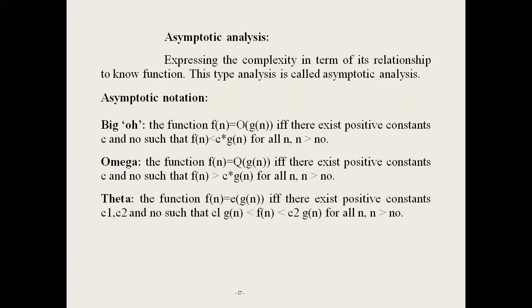First we calculate the total number of steps executed by the algorithm. It is a function, for example 3n plus 2. That is the total number of steps executed by an algorithm. In big O notation, the time complexity represented by 3n plus 2 equals big O of n.